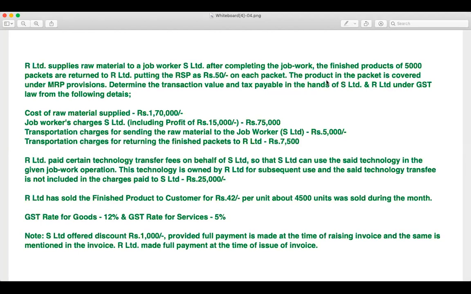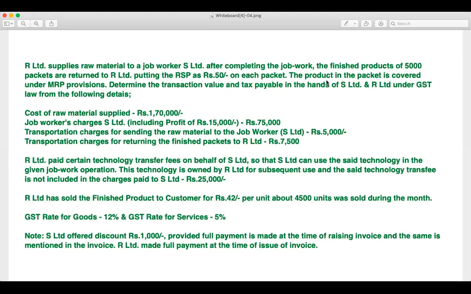From an RTP perspective, this question was tested only from the S Limited job worker's perspective, whereas I'm redefining this problem from both perspectives. I want to know the value of supply of R Limited and also the value of supply of S Limited. Okay.